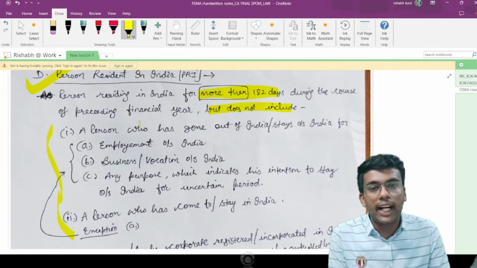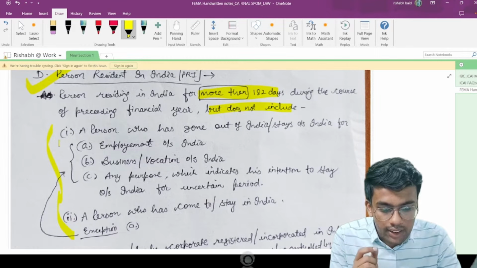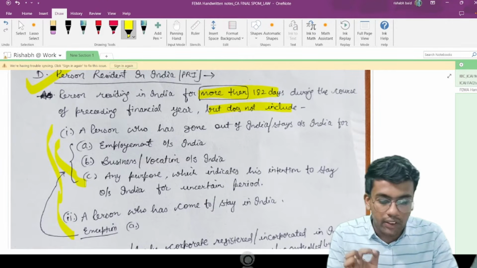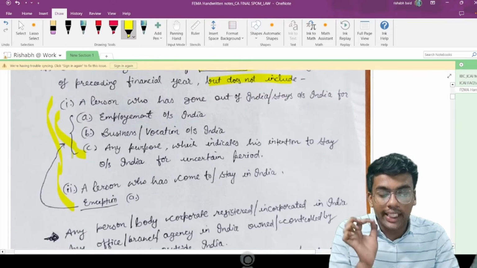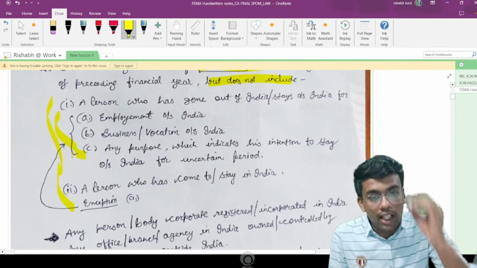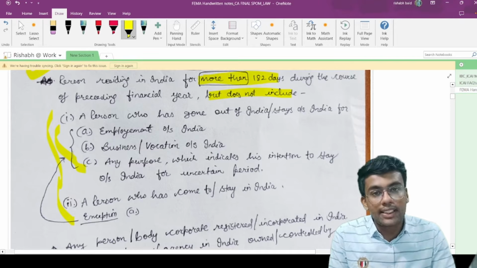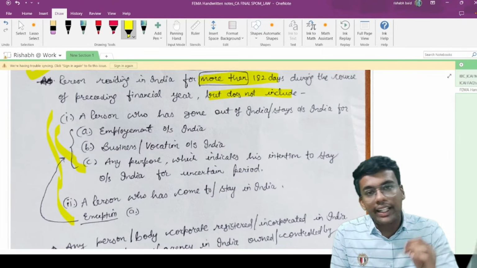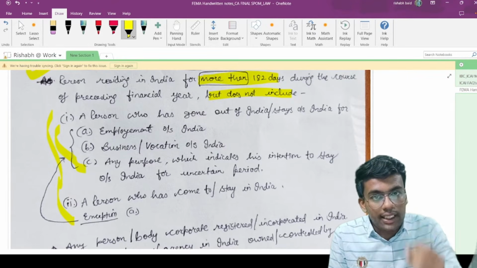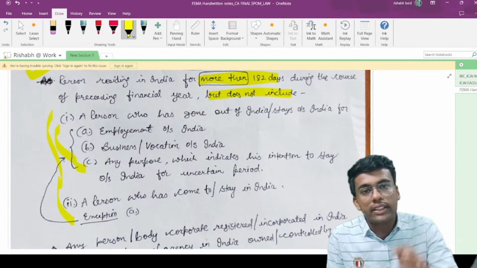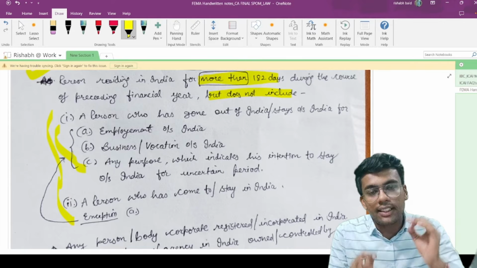Still they will not be regarded as person resident in India. So this is a very important exception, and you have to be very, very careful with this particular exception. Now moving on to the second point, it says a person is not considered as person resident in India if such person has come to or stays in India. If a person has come temporarily to India and stays for more than 182 days, he will still not be considered as a person resident in India.